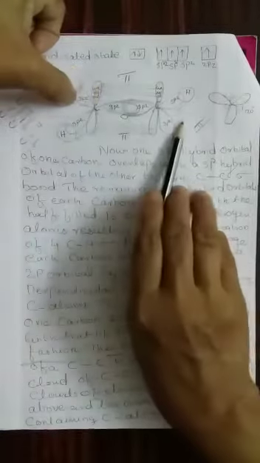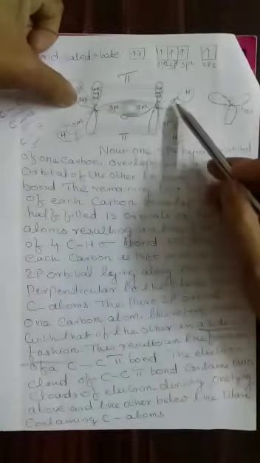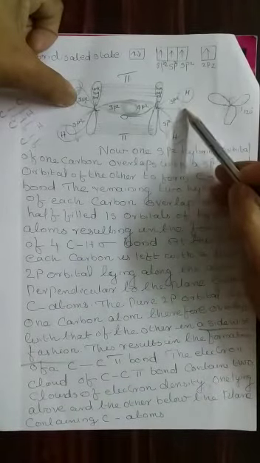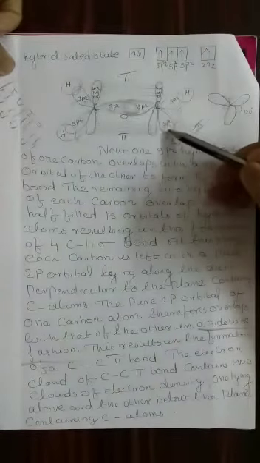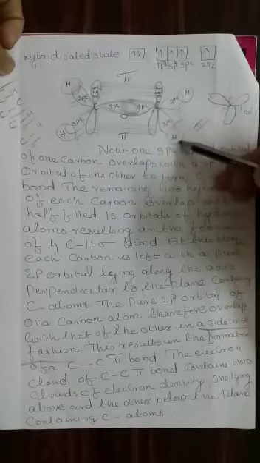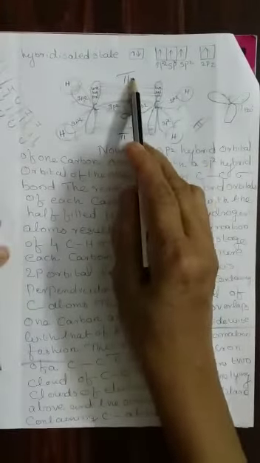Now on this side, one sp2 overlaps with this hydrogen and results in the formation of a sigma bond, that is a carbon-hydrogen sigma bond. Another sp2 hybrid orbital of this carbon atom overlaps with hydrogen and forms a carbon-hydrogen sigma bond. Now comes the pure p orbital or unhybridized orbital. Sidewise overlap results in the formation of a pi bond, only one pi bond, that is between carbon and carbon. These are all the bonds.